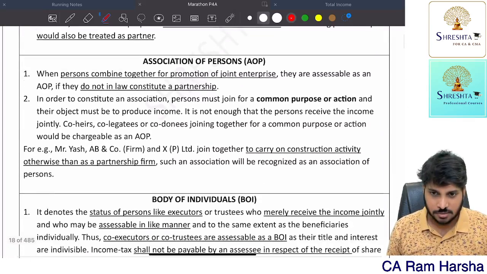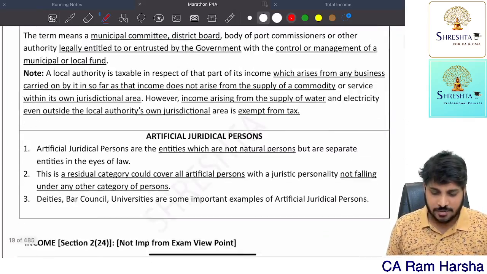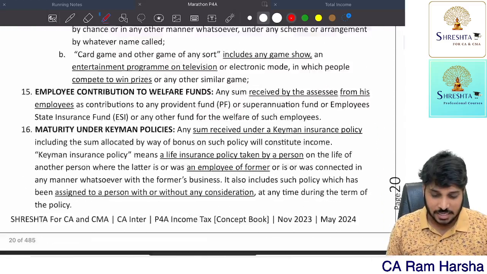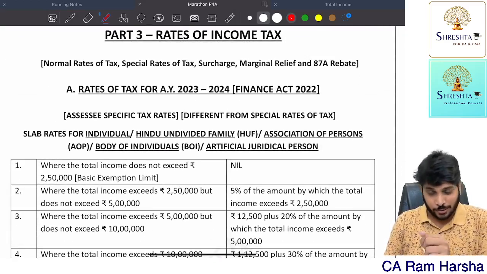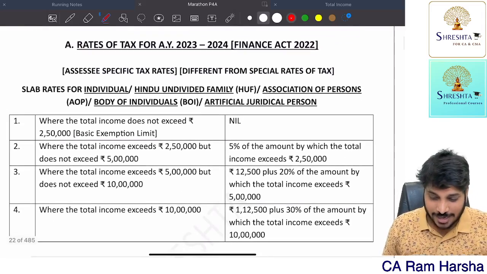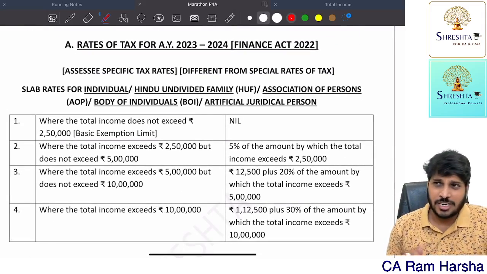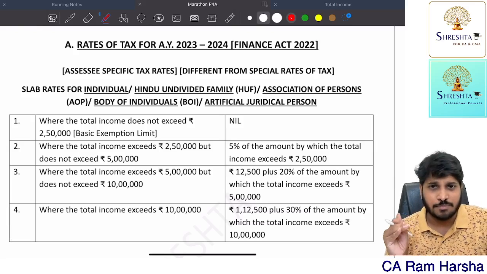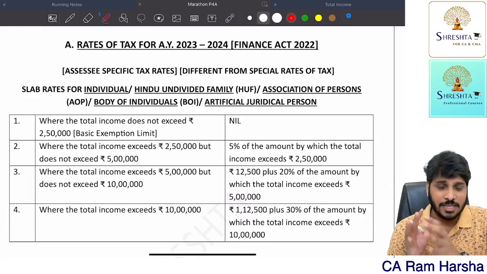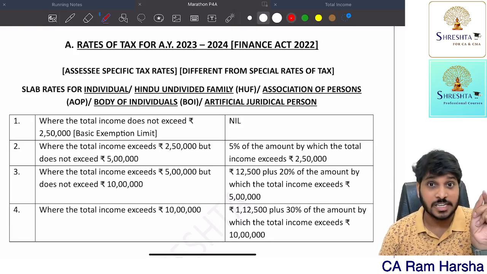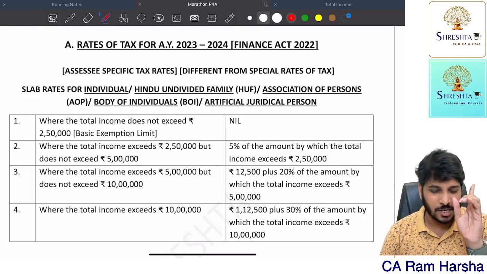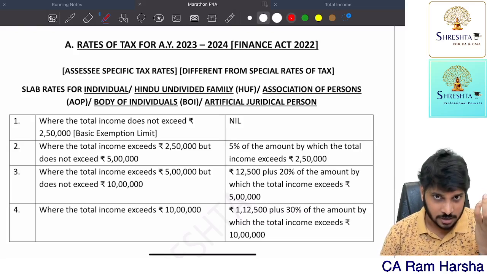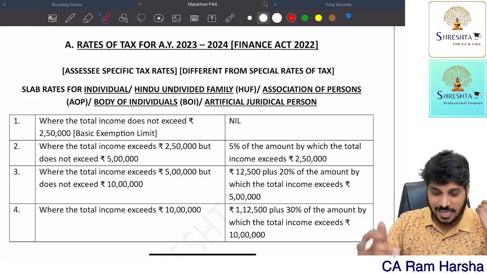Next. So straight away I will start now the tax rates concept. Rates of tax. This is what you're looking for, I know. So what are the rates of tax? Generally, the rate of tax for a domestic company: if in the previous year 2021, the company's turnover is not exceeding 400 crore, then in the current year the tax rate is 25%.